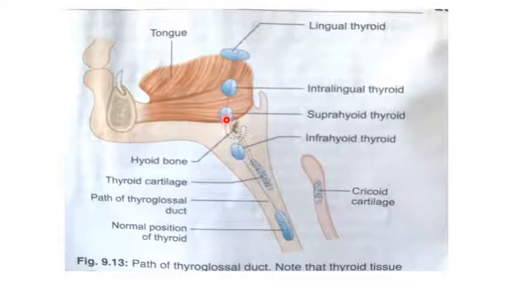This is the infrahyoid thyroid, which lies below the hyoid bone. This is the normal position of the thyroid, at the proximal part of the trachea. Sometimes the gland extends into the thorax, which is called intrathoracic.